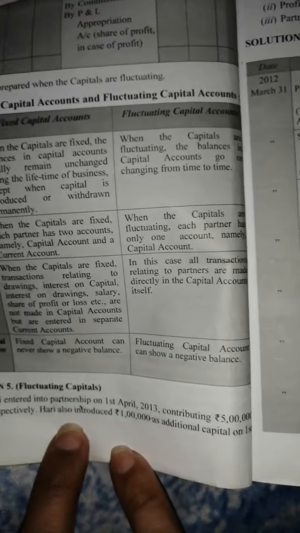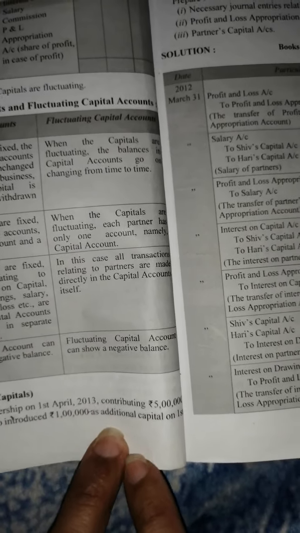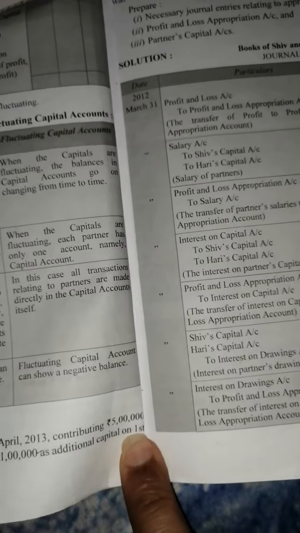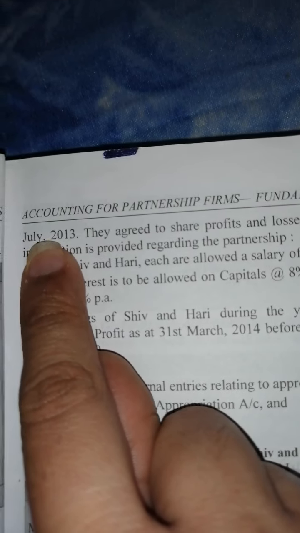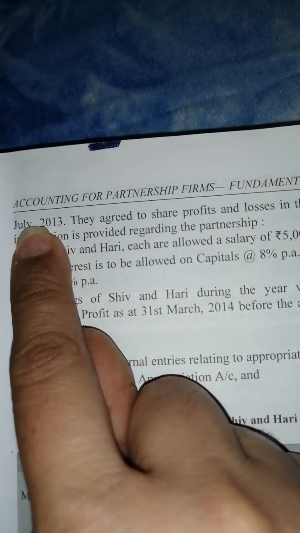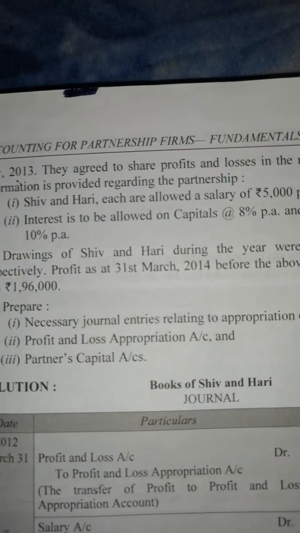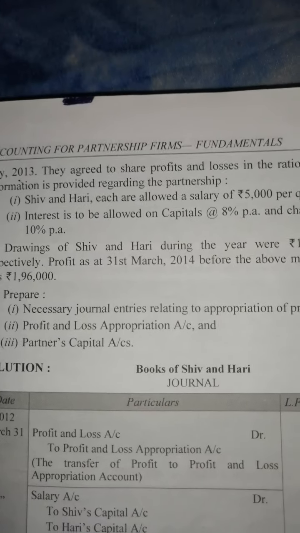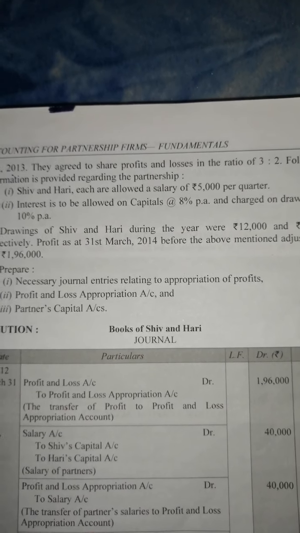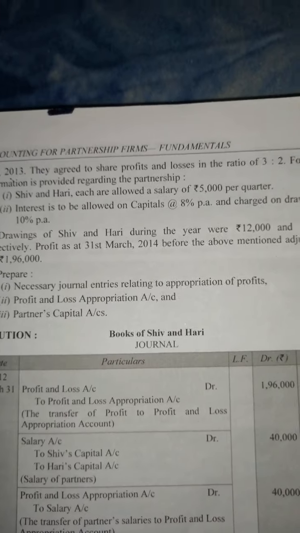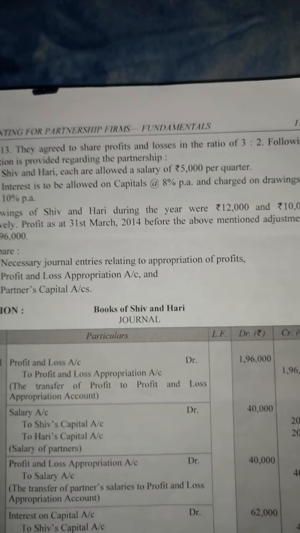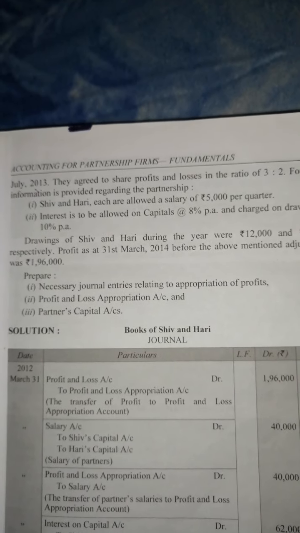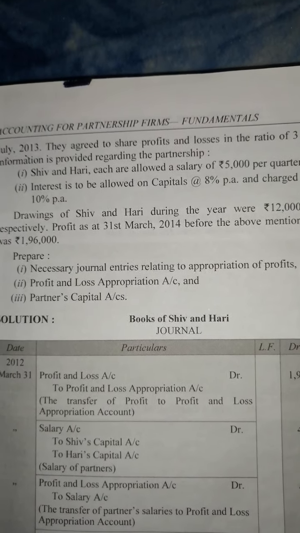Hari also introduced rupees 1 lakh as additional capital on 1st of July. Now they agreed to share profit and loss in the ratio of 3:2. Their profit sharing ratio is 3:2. And we are given the following information.